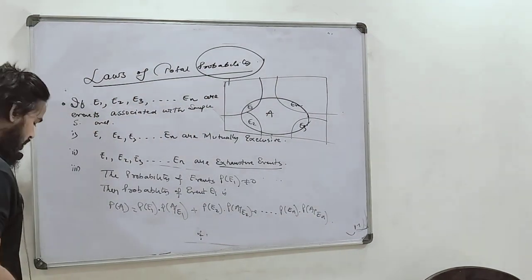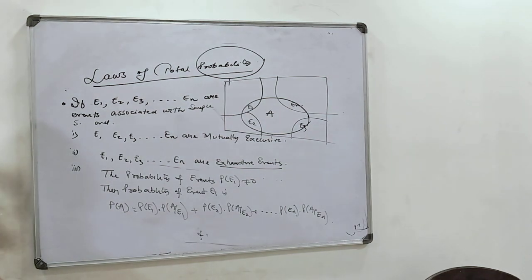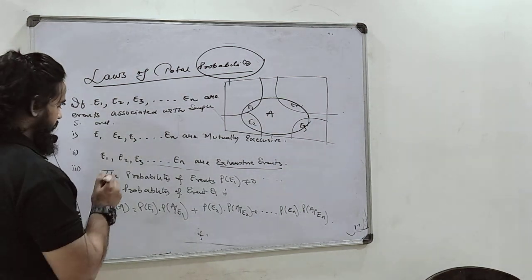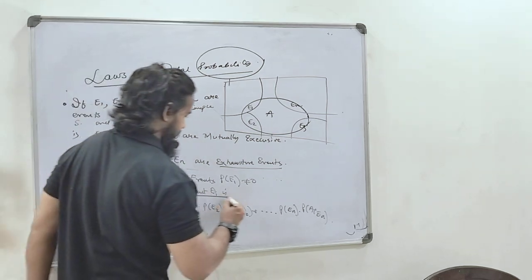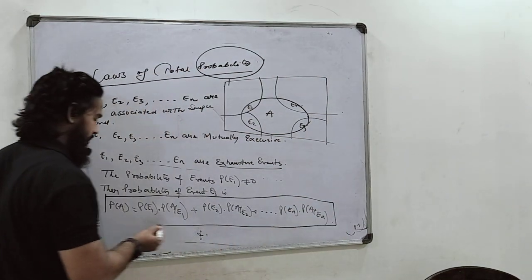Okay, this is the law of total probability. Understood? Not understood? Okay, don't worry, I am here to explain.